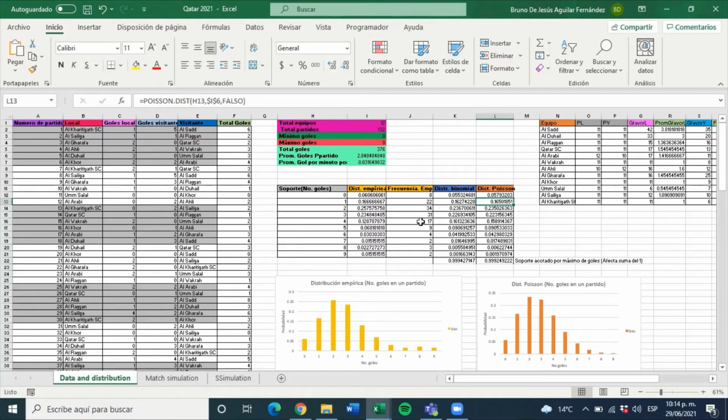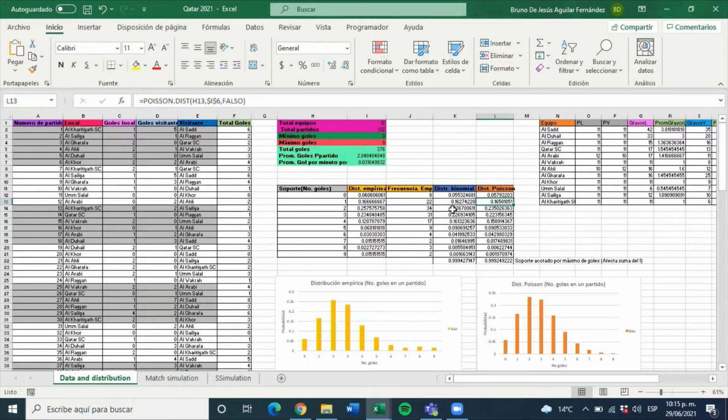Then we have the binomial distribution, which assumes that it is possible to only make 1 goal per minute. So theoretically, in one match, you can make 90 goals. And this here is the probability of having 0, 1, 2, and 3 goals, and so on until you get the maximum of 90 goals, because it is 1 per minute.